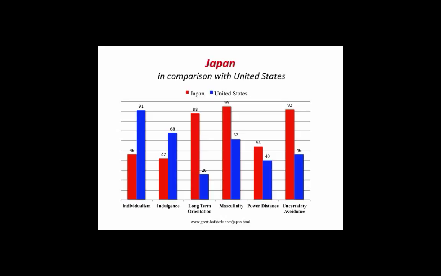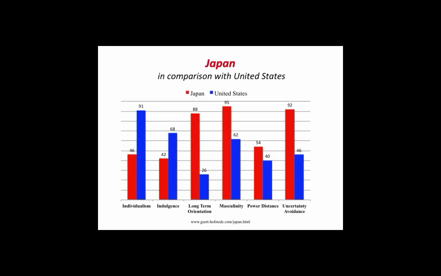Japan scores high in long-term orientation, and that isn't at all surprising given that Asian cultures tend to think in the long term, whereas the U.S. focuses on the short term. Japan scores relatively high on the masculinity scale, which indicates that the culture is driven by competition, success, and achievement, and is considered one of the most masculine societies in the world.